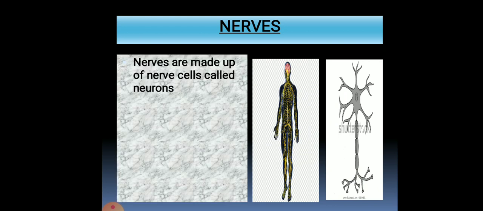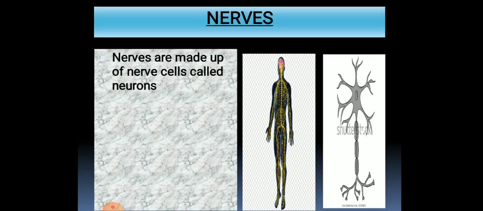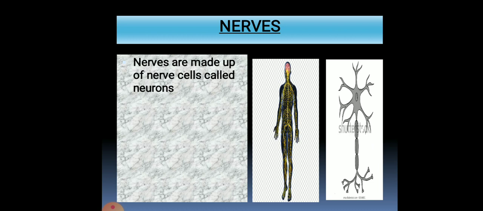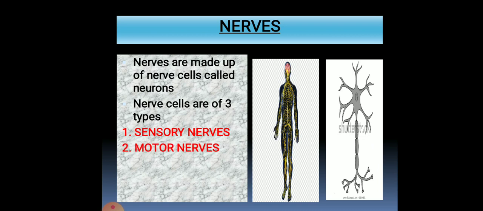And nerves are made up of nerve cells called neurons. So you have a picture here. This is called a neuron. Got it? Nerves are made up of nerve cells and we call them neurons. And nerves are of three types. That is given in your book also on page number 46. These are sensory nerves, motor nerves, and mixed nerves. Got it?